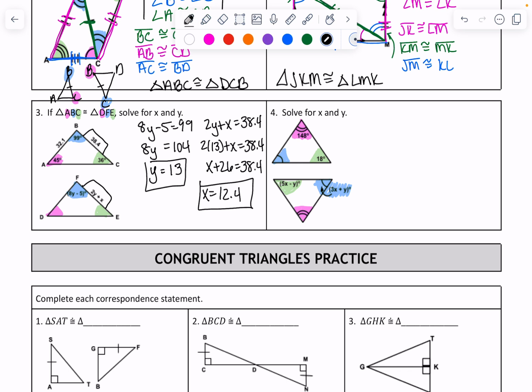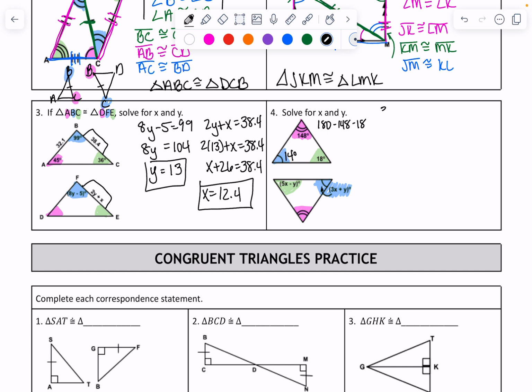Okay, now, good news is we can figure out what blue is because they give us all of the angles on this one, so we just subtract them from 180. So 180 minus the pink 148 minus the green 18, and that leaves us with 14 degrees for blue. So now I can set these up. They are two systems, but it's not too terribly bad.